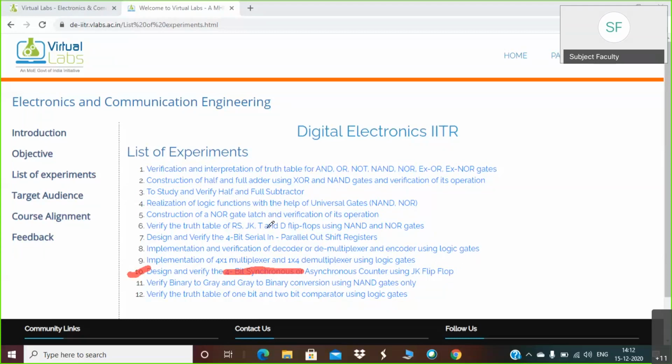One more we will discuss, that is practical number 7, design and verification of 4-bit shift register. We recently covered this topic in the theory session. So in today's session, we will see these 2 experiments, experiment number 7 and experiment number 10.